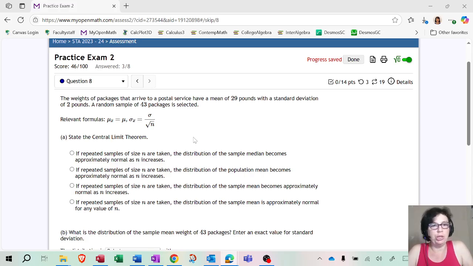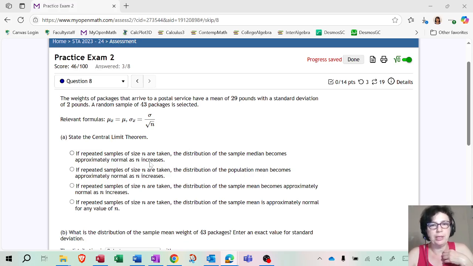What it should say is that regardless of the distribution of the original data, when we look at the distribution of the sample mean, if the sample size is large, the distribution of the sample mean becomes approximately normal, as the sample size grows and keeps increasing. So why is it called limit theorem? Because this is really in the limit as n approaches infinity, n being your sample size.